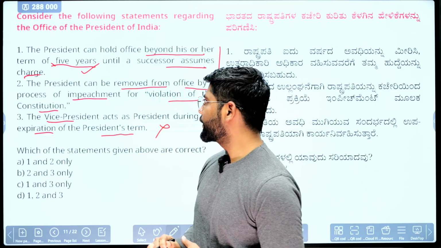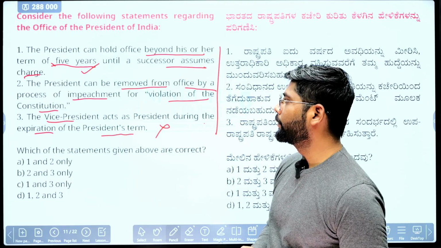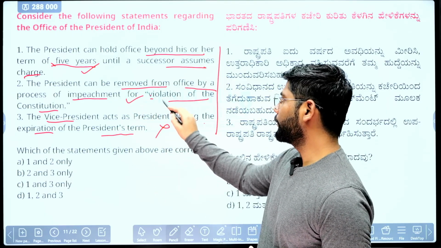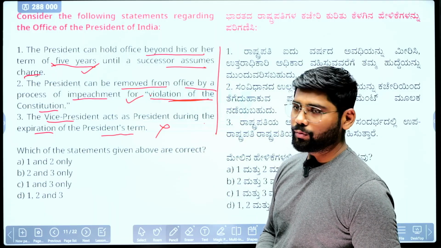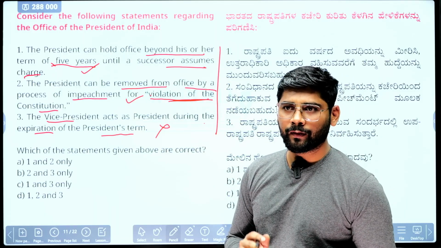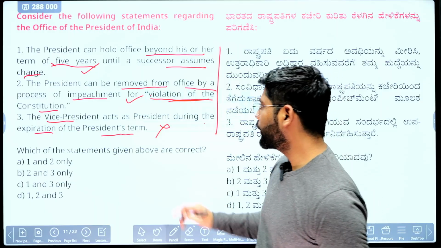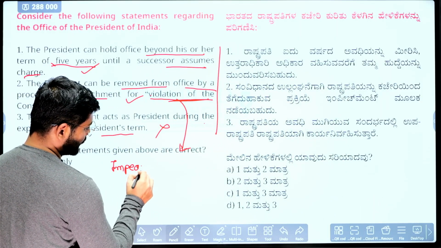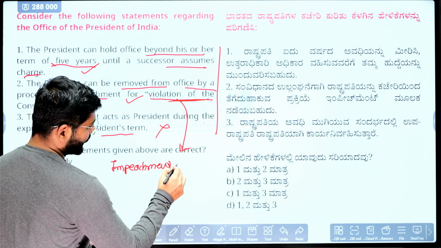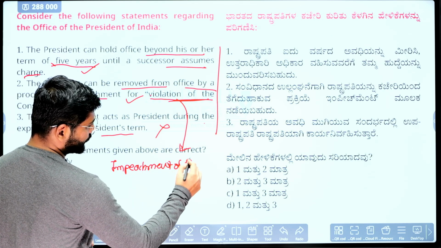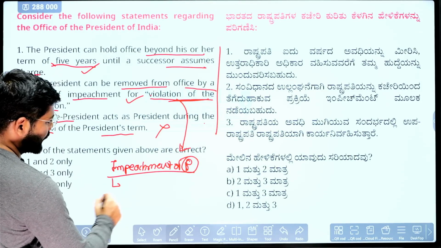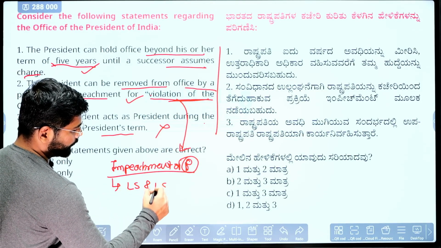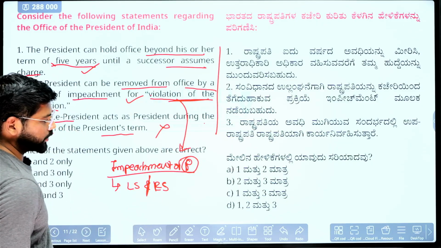Second statement, the President can be removed from office by the process of impeachment for violation of the Constitution. The Constitution mentions that the President can be removed for violation of the Constitution, but it doesn't define what a violation of the Constitution is. Now, when it comes to the impeachment of the President, what are the conditions? The impeachment charges can be initiated in either house, be it Lok Sabha or Rajya Sabha.